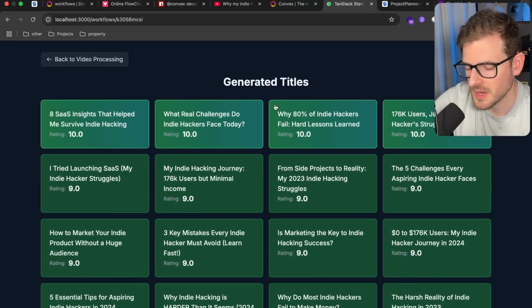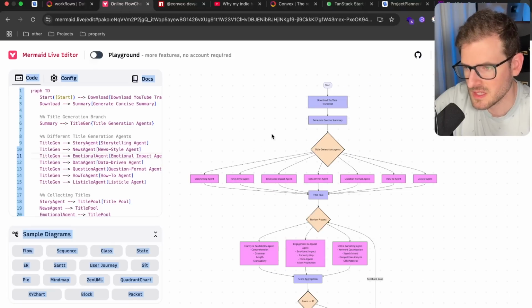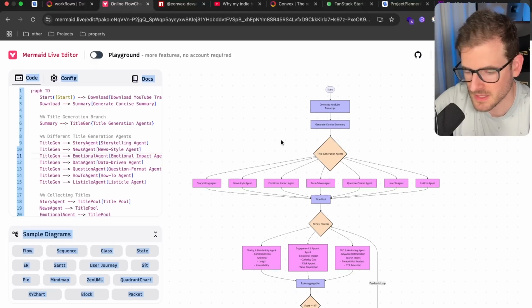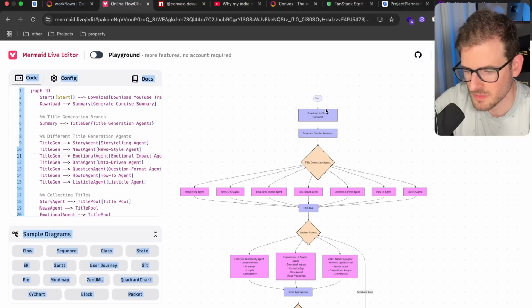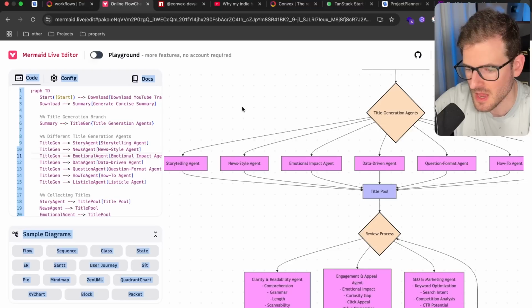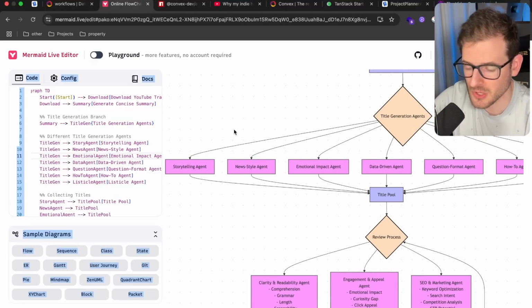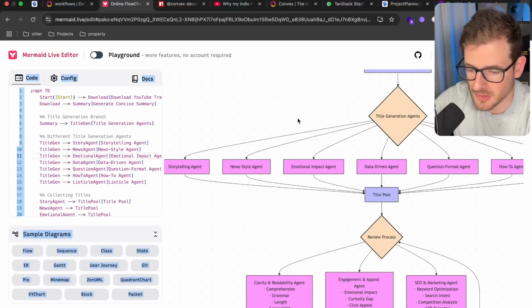Now, I do want to point out that a simple application like this is actually very complex under the hood. This is the high-level overview of my directed graph. Basically, I get a YouTube video, I download the transcript, I create a summary, and then I have all of these customized agents that write different types of stories. So for example, the storytelling agent might be really good at writing a story of like how I went from junior to senior engineer. That could be a really good title for a video.